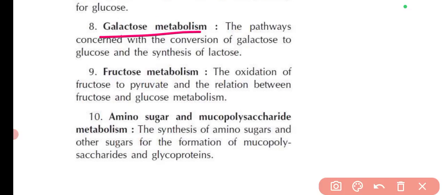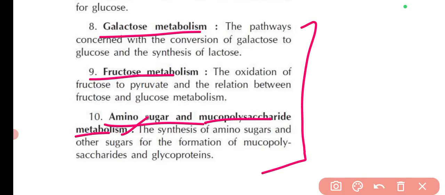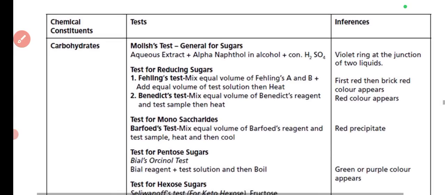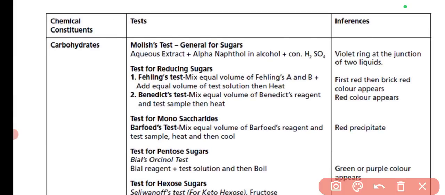Then there are galactose metabolism, fructose metabolism, and amino sugar and mucopolysaccharide metabolism. These are the different mechanisms or pathways for carbohydrate metabolism. So these you can read. All the text has been provided to you. Then next, I have added several tests for carbohydrates, lipids, and amino acids. So these you can read.